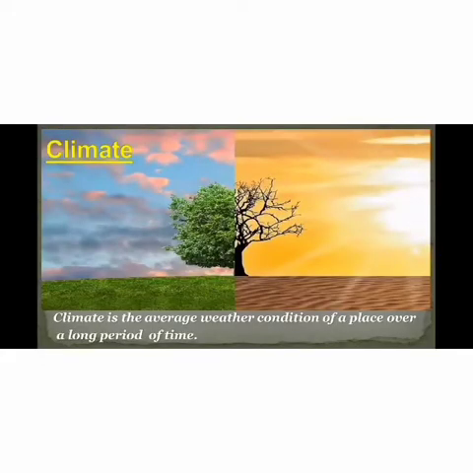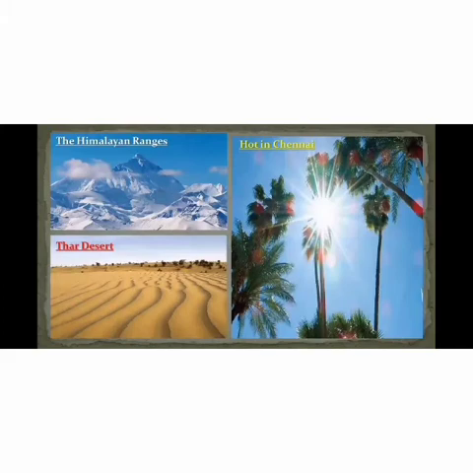Climate is the average weather condition of a place over a long period of time. For example, in the Himalayan range it is cold in most of the months. The climate of Chennai is warm and humid, but in the Thar desert it is very hot and dry.